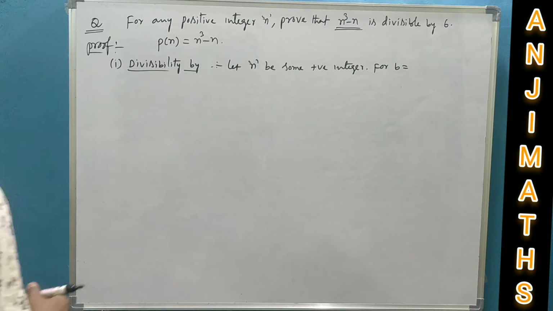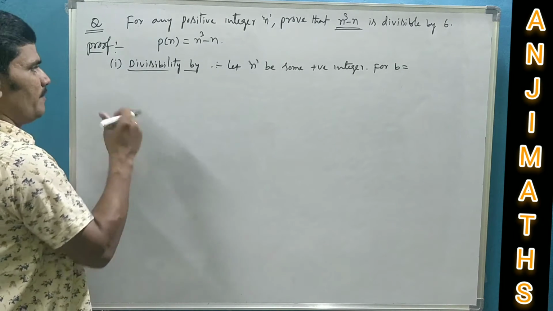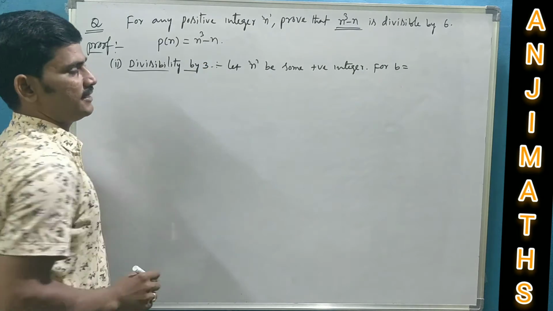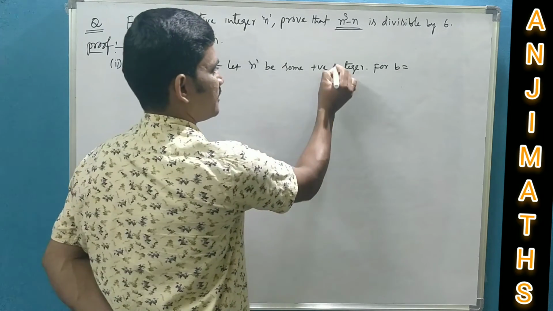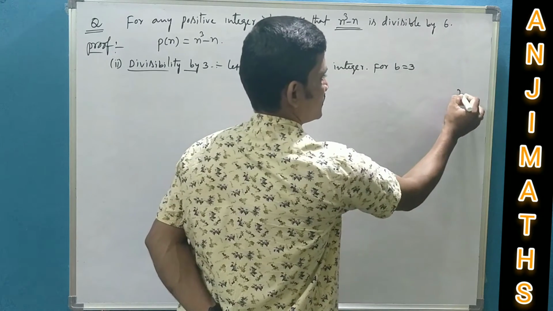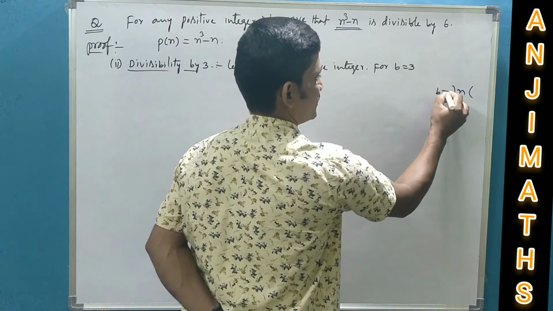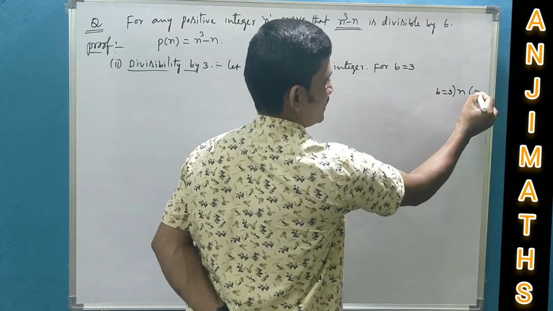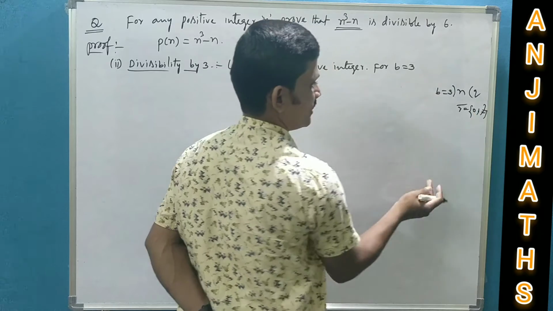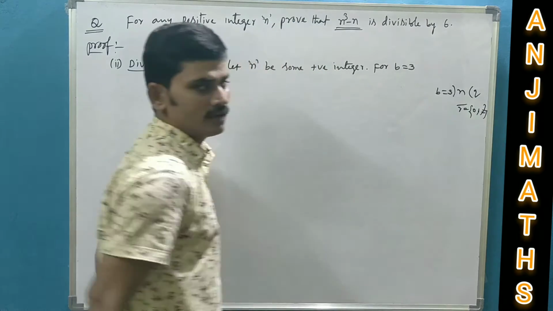Now let us see the divisibility by 3. This is step 2, divisibility by 3. Let n be some positive integer, and for b equal to 3, n is a positive integer. If the divisor is 3, this n can take how many forms? 3 forms, because the remainder may be 0 or 1 or 2.